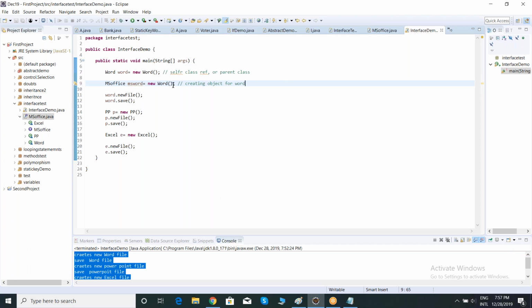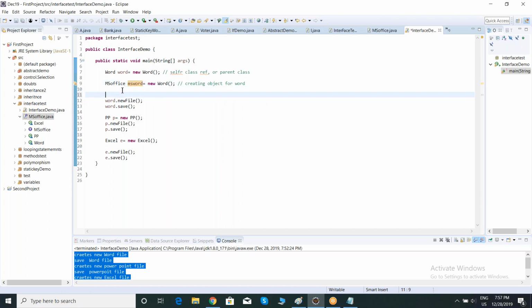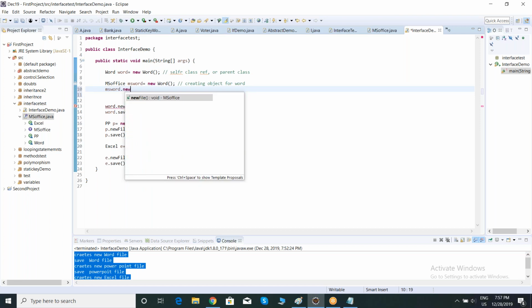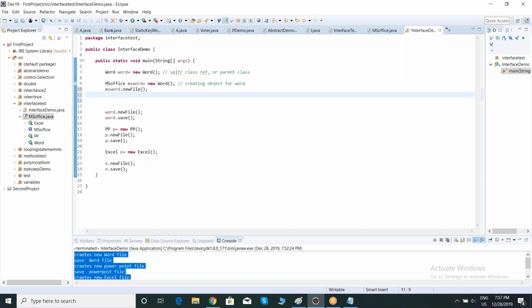Remember blindly, first thing, we can create an object for only a class. Here what is the class? MyWord. Here, what is the interface? MS Office. I am creating an object for the Word class by using the parent interface reference. Here, I can even call these two methods, the new file method and the save method, with MS Office. This is one MS Word. This one, MS Word dot new file, and the same again, dot save file.